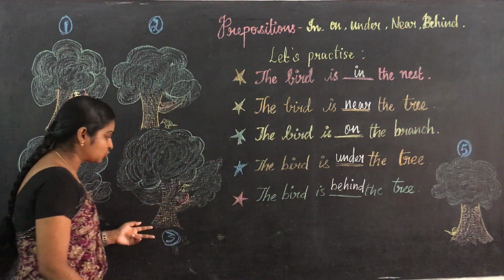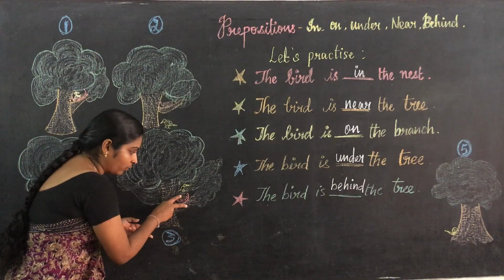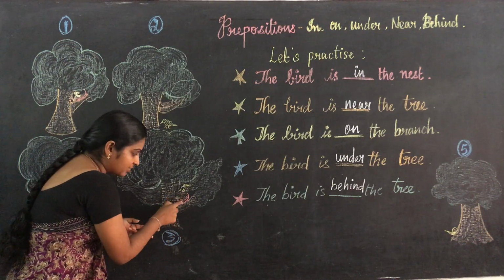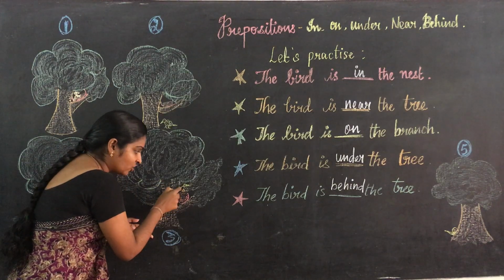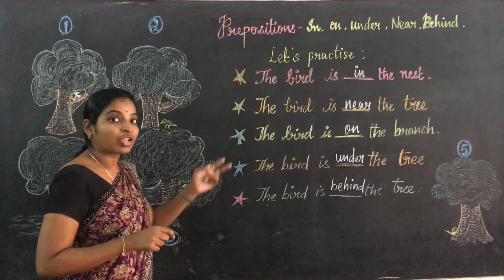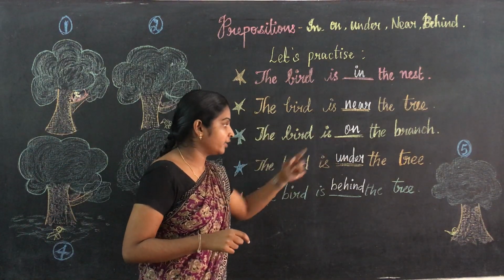And come to the third picture. இங்க two branches இருக்கு. Okay, ரெண்டு branch இருக்கு. இங்க nest இருக்கு. எங்க bird இருக்கு? branchக்கு மேல. மேல இருந்தா என்ன? on. Okay, so write it as on.